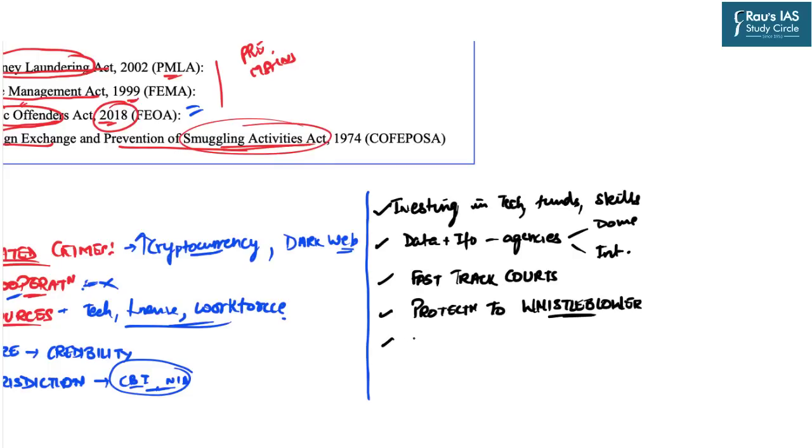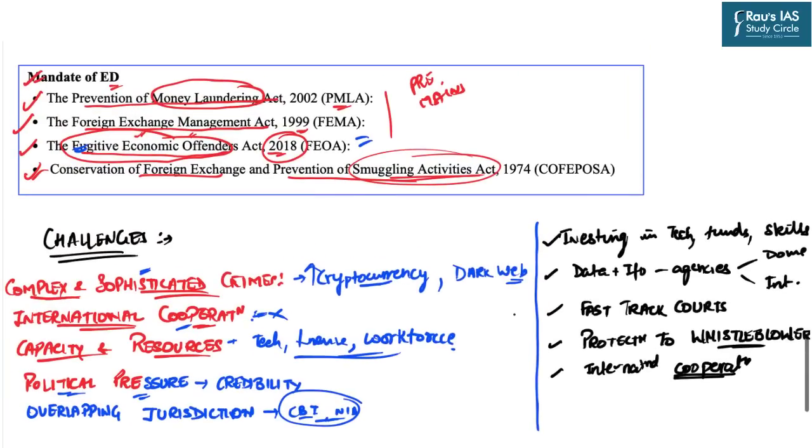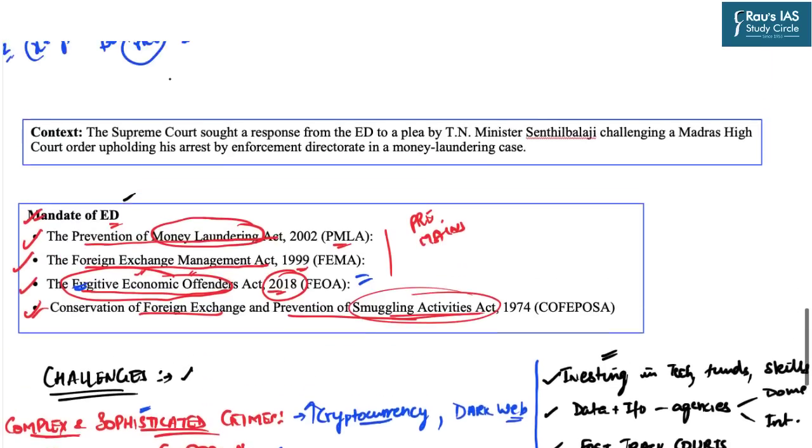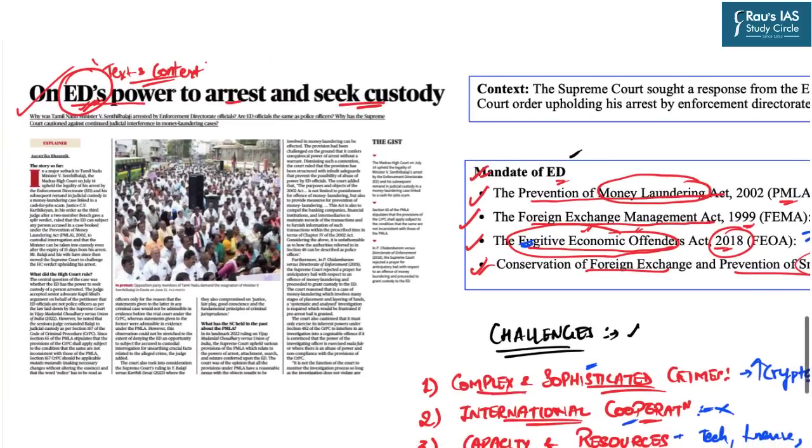Further, bilateral as well as regional international cooperation can go a long way in tackling the challenges which involve financial and transnational crimes. So these are certain points in the form of challenges as well as solutions and mandates of ED, which is relevant from this news article from the perspective of civil services examination.